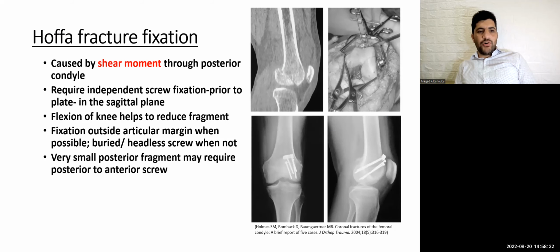The question can be asked about Hoffa fracture. What is a Hoffa fracture? It is caused by a shear moment through the posterior condyle. How to reduce and how to fix? It can be fixed with anterior to posterior screws, reduced by a reduction clamp like this. Flexion of the knee will help to reduce the fracture. Fixation should be outside the articular margin when possible. Also, we use headless screws or screws with countersink.